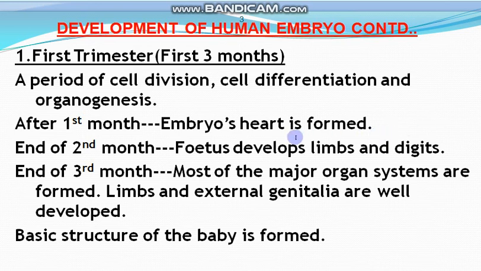At the end of the third month, most of the major organ systems are formed, the limbs and external genitalia are well developed, and the basic structure of the baby is formed. It means that at the end of the first trimester, the basic structure of the baby is formed.